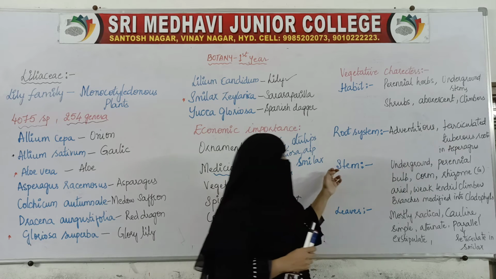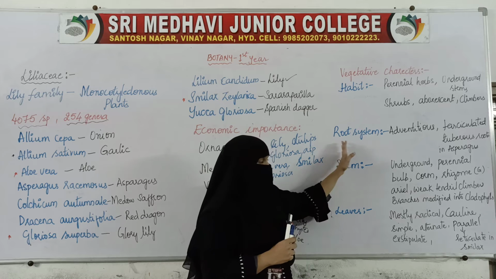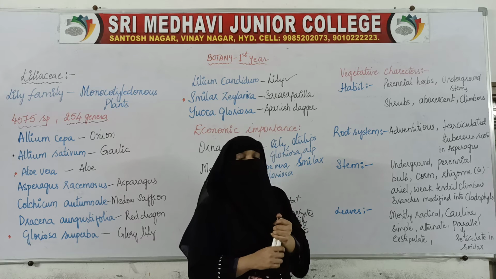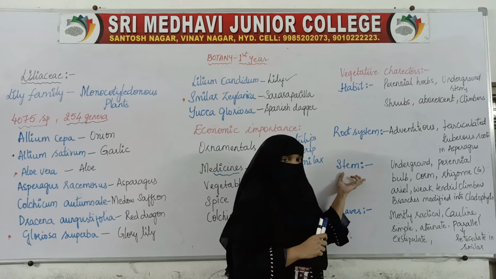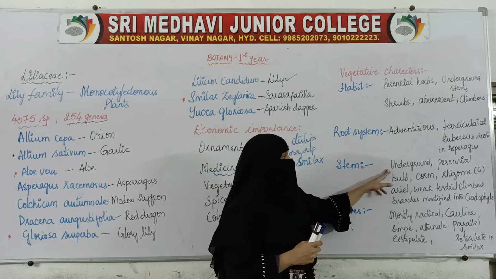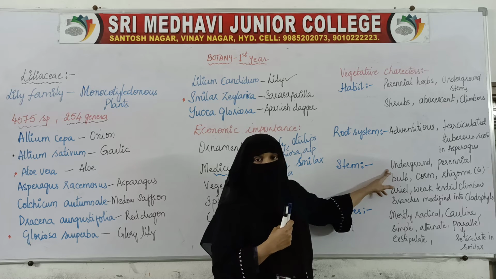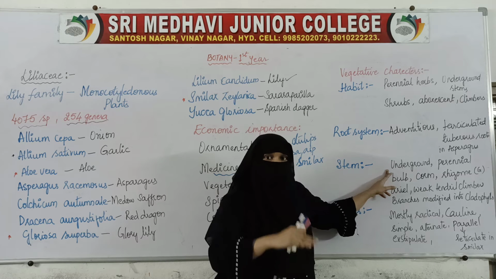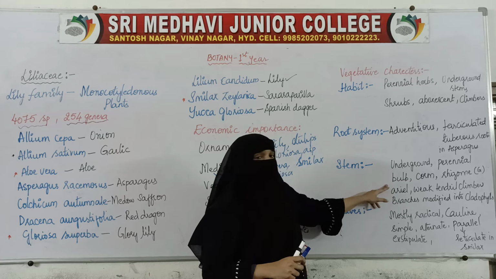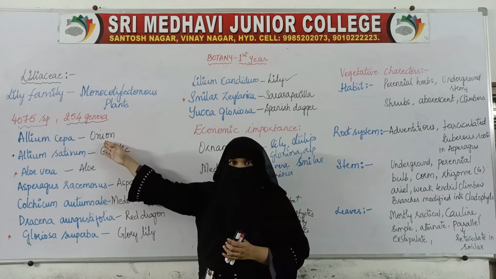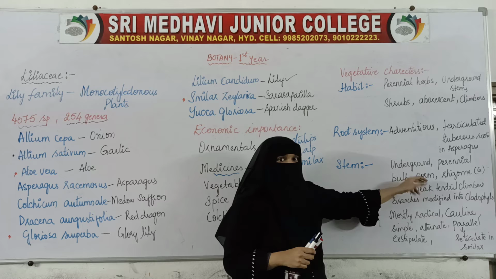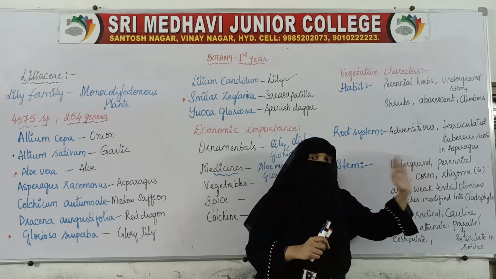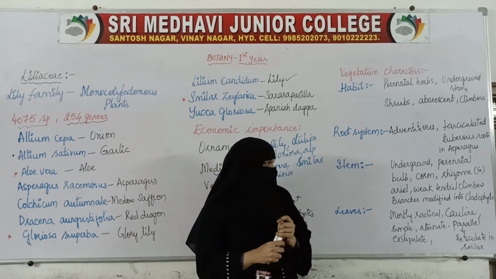Okay, so now coming to the stem. The root system is adventitious, and in asparagus especially, we find fasciculated tuberous roots. Then coming to the stem, in some plants the stem is underground. The stem is not aerial. The stem is underground, below the ground. Like here, the bulb, onion, it is underground. This corm, this rhizome, this garlic, all these are underground. These are the underground stems.